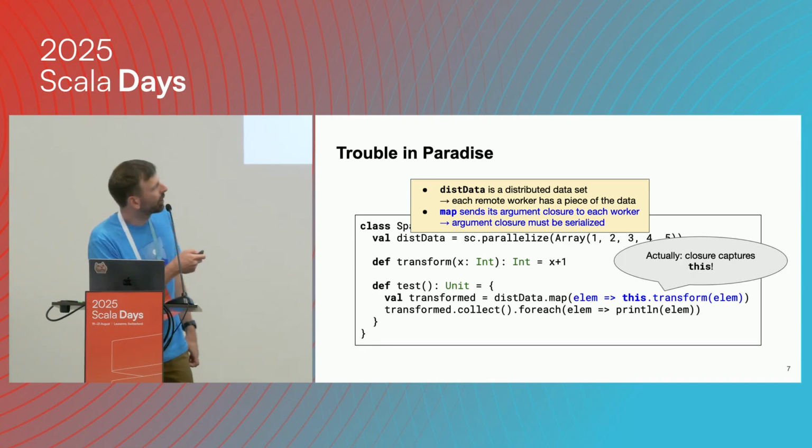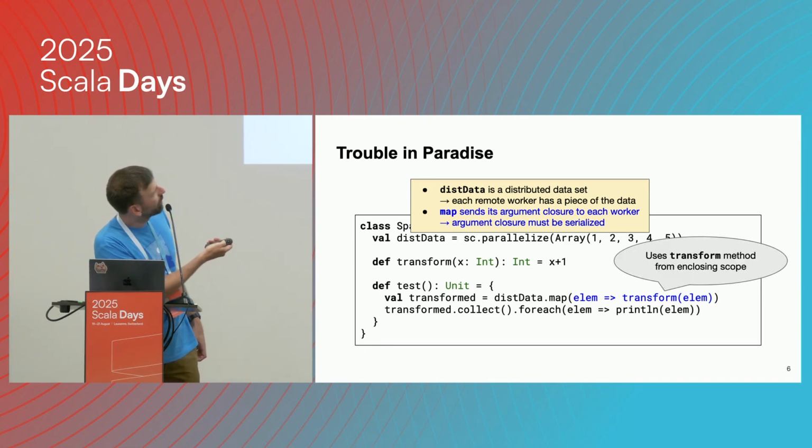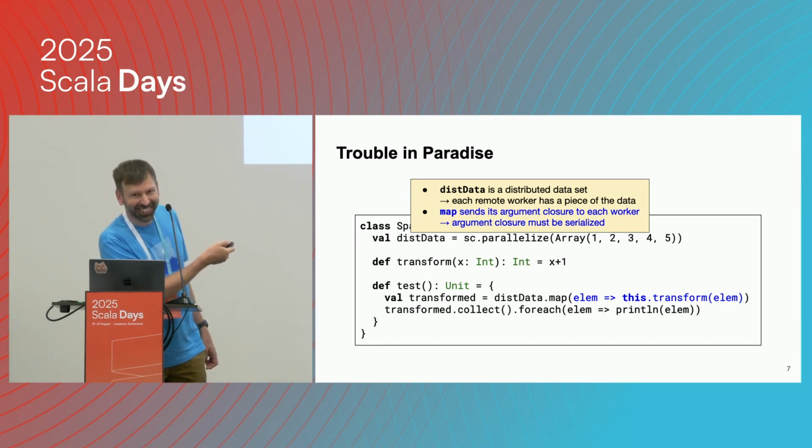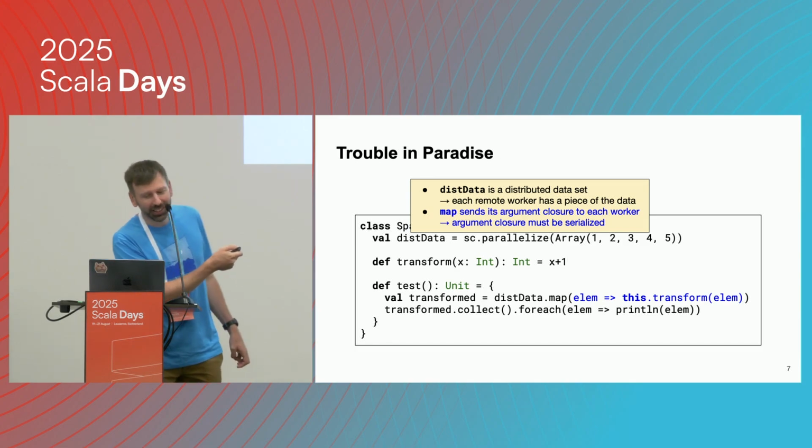Now, of course, the closure here, wait, if we go back, it uses transform, but of course, calling transform is just short for calling transform on this, the this reference. And now, with our knowledge from before, we see that this closure actually has a free variable now. Which is the free variable? This, exactly, very good. Good students here.